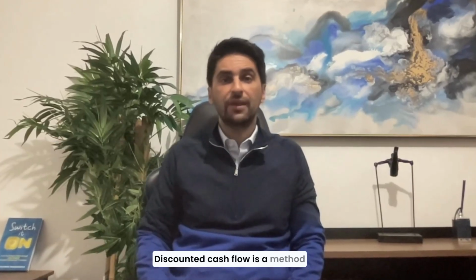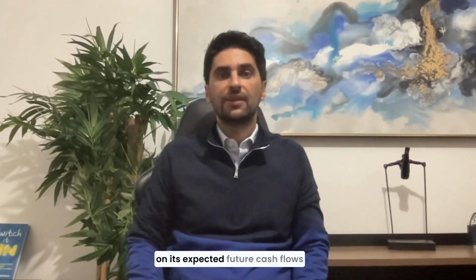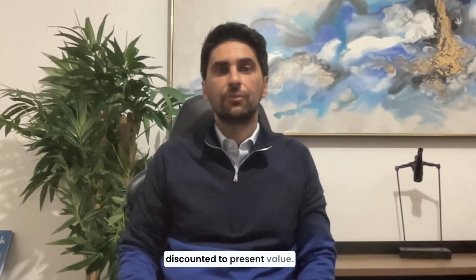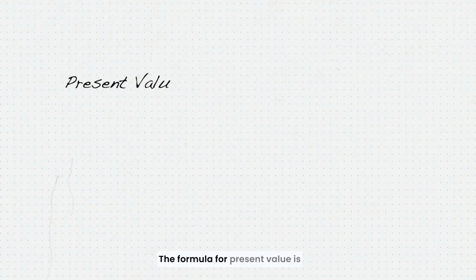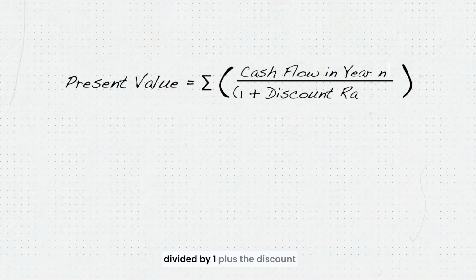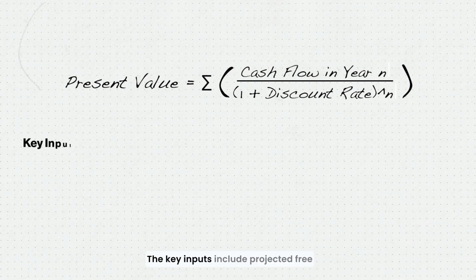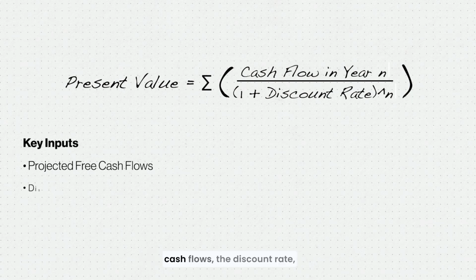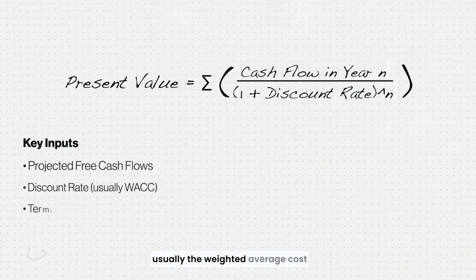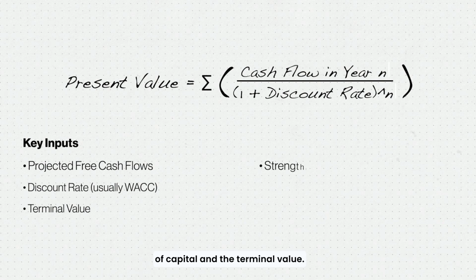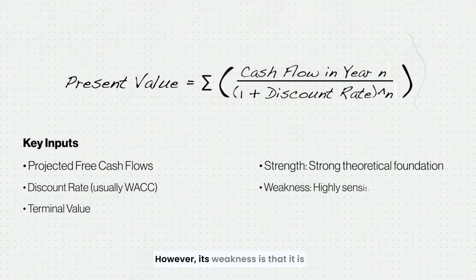Discounted cash flow is a method of valuing a company based on its expected future cash flows discounted to present value. The formula for present value is the sum of the cash flow in year n divided by 1 plus the discount rate raised to the power of n. The key inputs include projected free cash flows, the discount rate, usually the weighted average cost of capital or WACC, and the terminal value. The strength of DCF lies in its strong theoretical foundation. However, its weakness is that it is highly sensitive to assumptions.